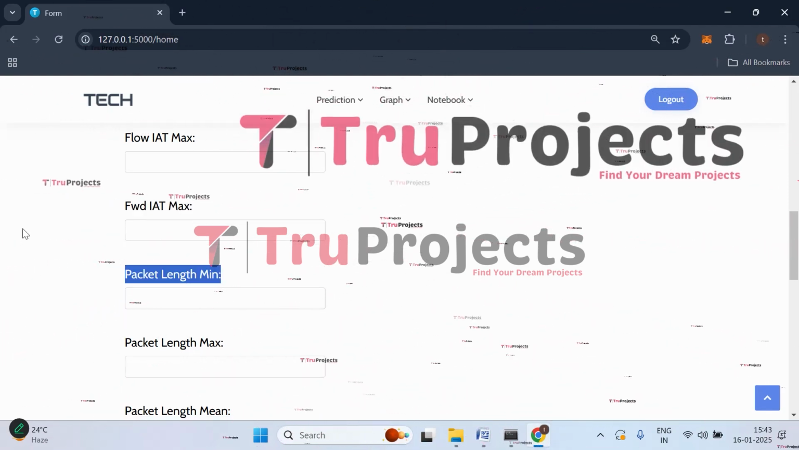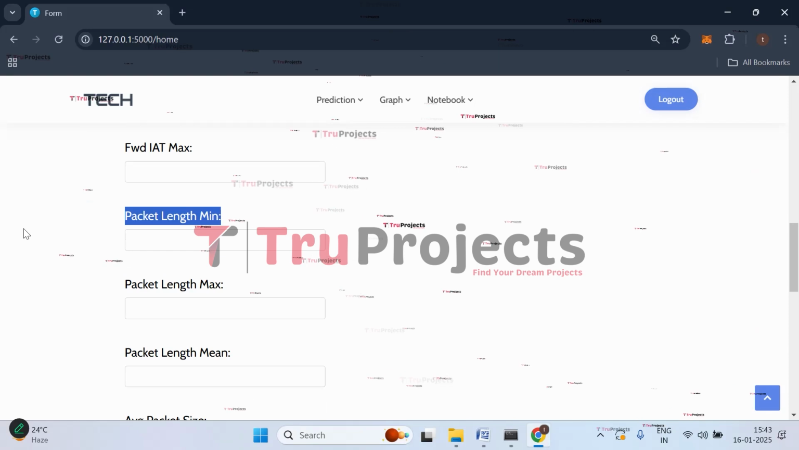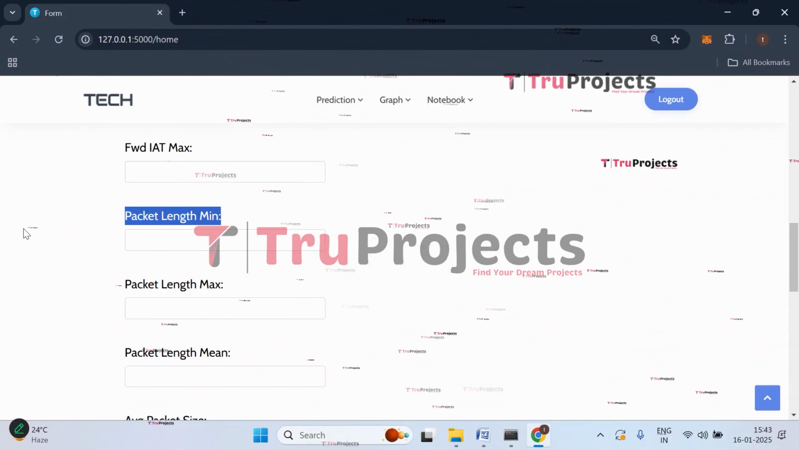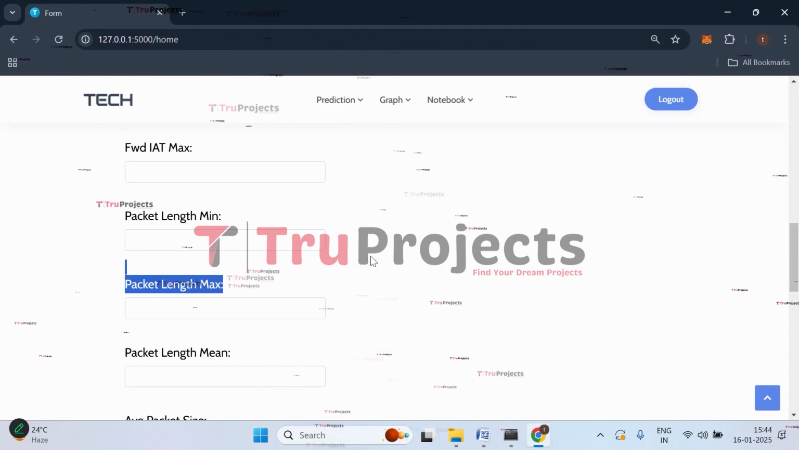Then we have packet length mean. It is the smallest length of a packet observed in the flows. This highlights the minimum data payload sizes. Then we have packet length max.